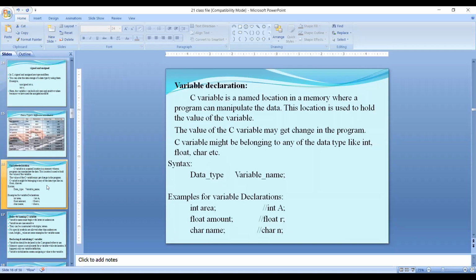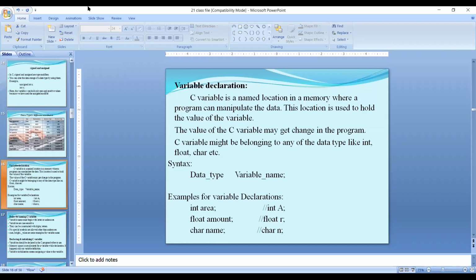Every variable contains some address also. And every variable has some size. So finally, what is a variable? A variable is nothing but a name of memory location. Every variable contains name, value, size, and address.